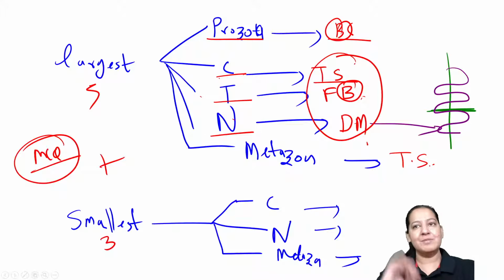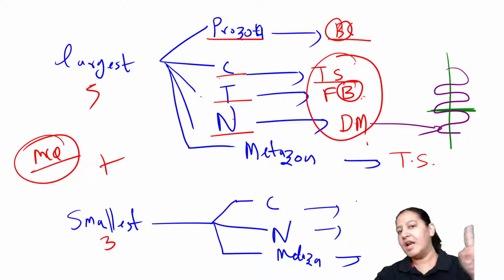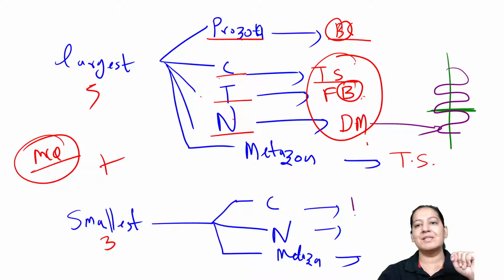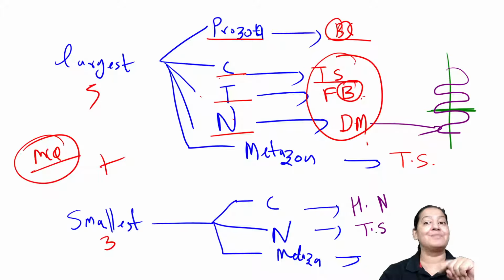Very good. Tell me the smallest. Tell me the smallest cestode. What is the smallest cestode? It is H. nana. Smallest nematode, Trichinella spiralis. And tell me, overall metazoa? It is H. nana only.